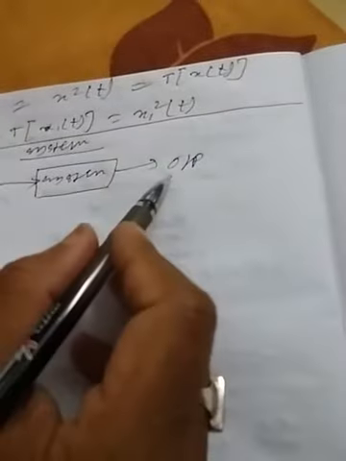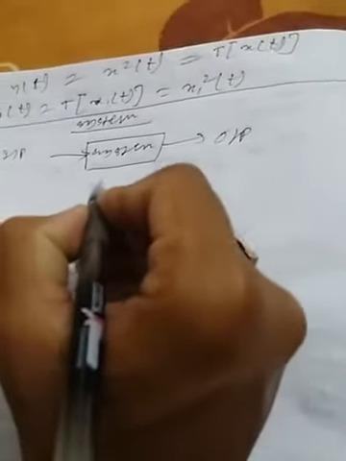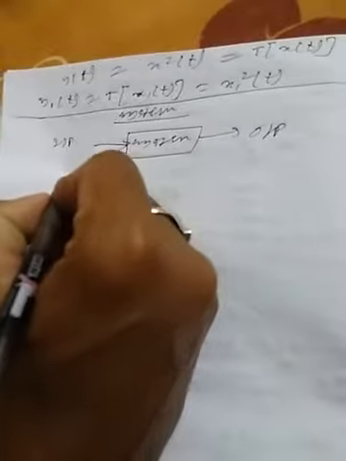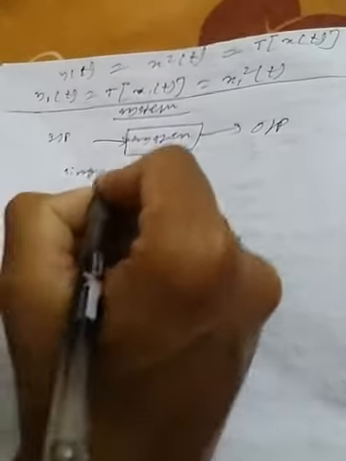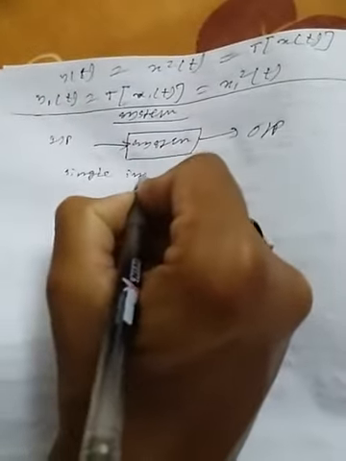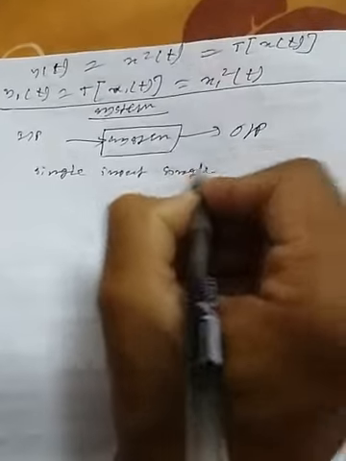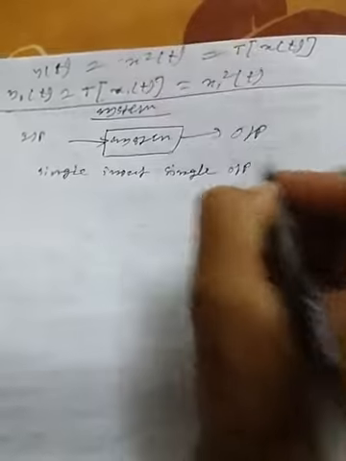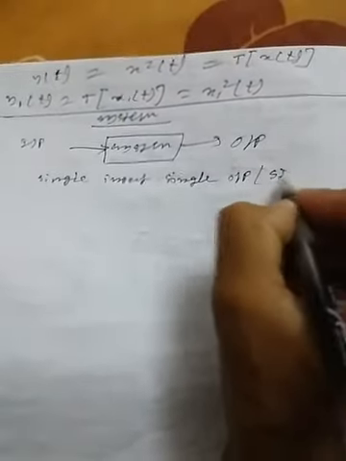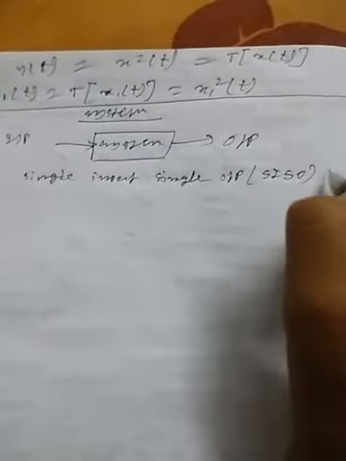If a system has a single input and a single output, then it is called a SISO, single input single output, system,